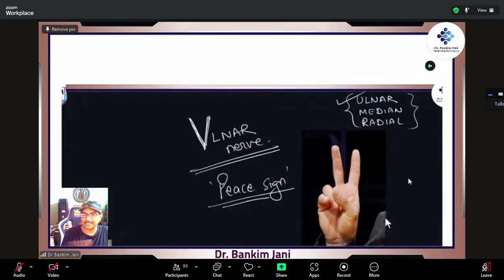Within seconds, you just check whether the rest of the nerves are normal or not. This is what is called the peace sign. So you make a V. So this is to check ulnar. So we write it like this. It is vulnar, U can be written like this. These are all shortcuts so that we don't miss.